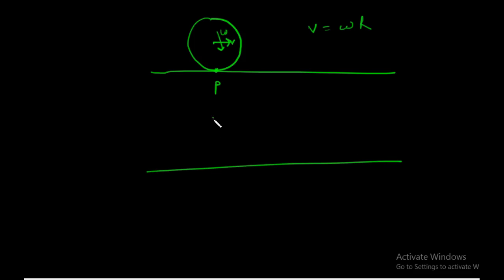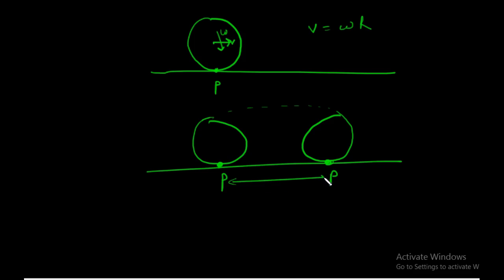So when I roll the cylinder, the point P moves and the cylinder also moves. And after a complete revolution, P comes back to the ground. Alright, so I now want to find out P. We can assume this as P dash. Okay, this is O and this is O dash. So now I want to find out the displacement of P.